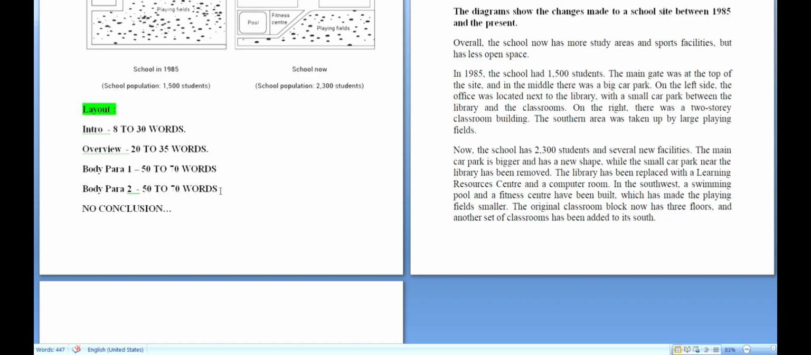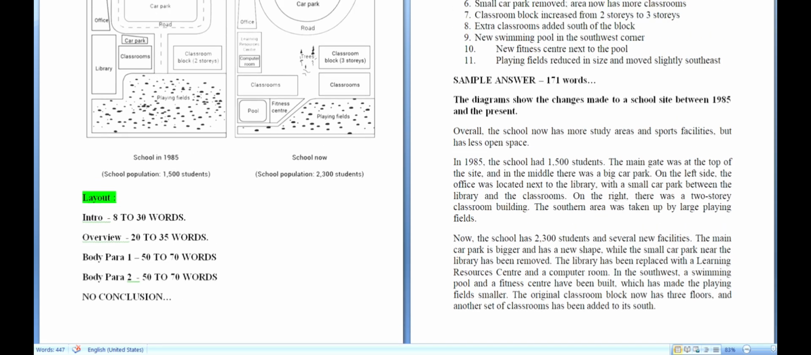Fine. Let's revise the sample answer, which is written in a very simple language. First, the title. It reads, the diagrams show the changes made to a school site between 1985 and the present. Don't forget the article the again. How is this? This is a school site, S-I-T-E. Don't forget the paired conjunction, which is between, always followed with and.